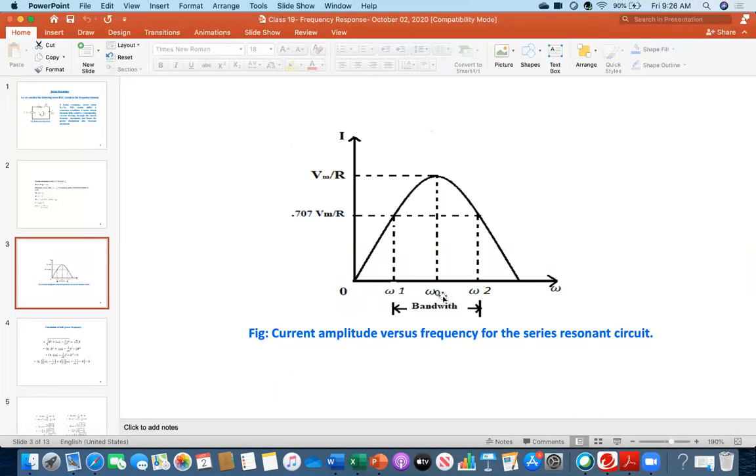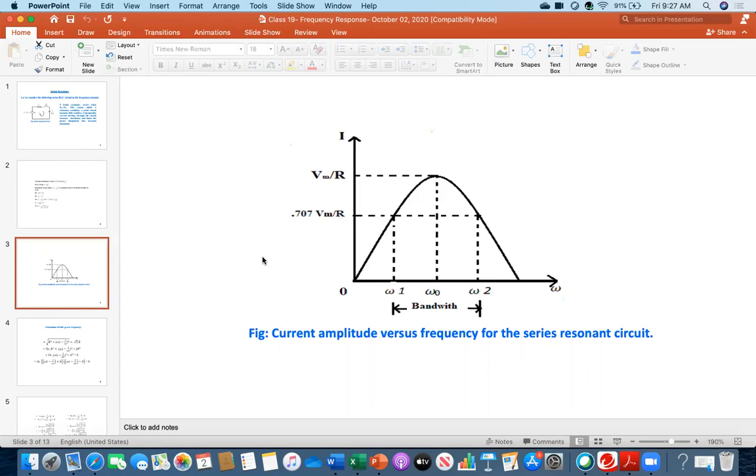And then at this point, and then according to this curve, you see, there are two more points. There is omega 1, and at this point is omega 2. So at this point or this point, the value of I is 0.707 Vm over R. This means ultimately Vm over root 2. Therefore, if you have a calculator, if you do 1 over root 2, that is basically 0.707. So meaning that at omega 1 and omega 2, the current value is the same, which is Vm over root 2R.